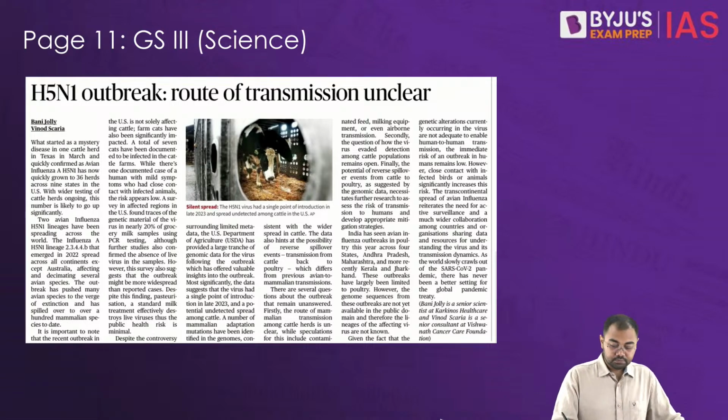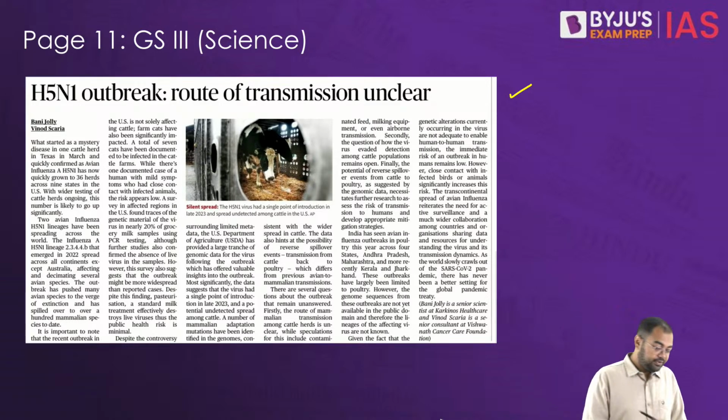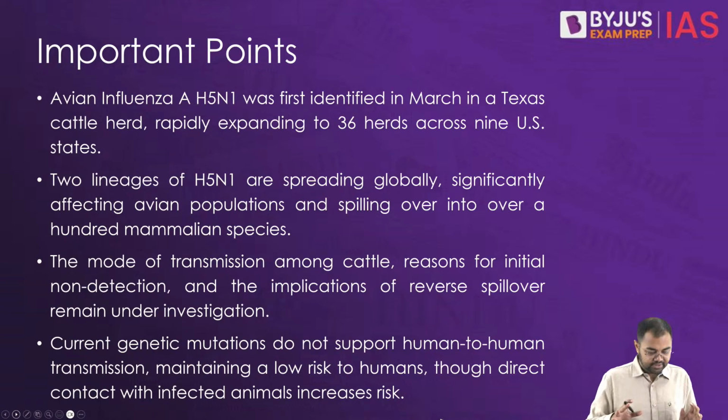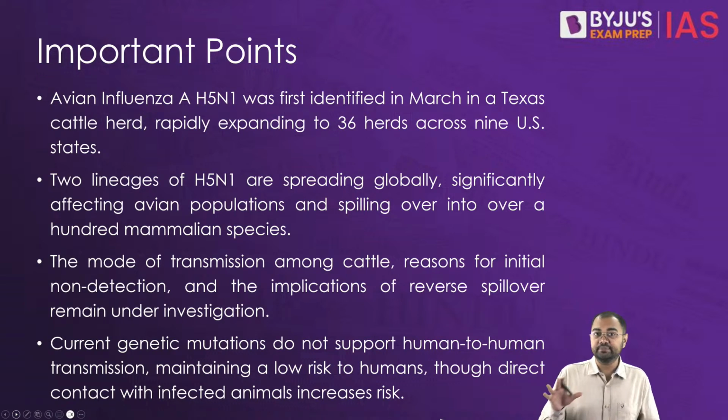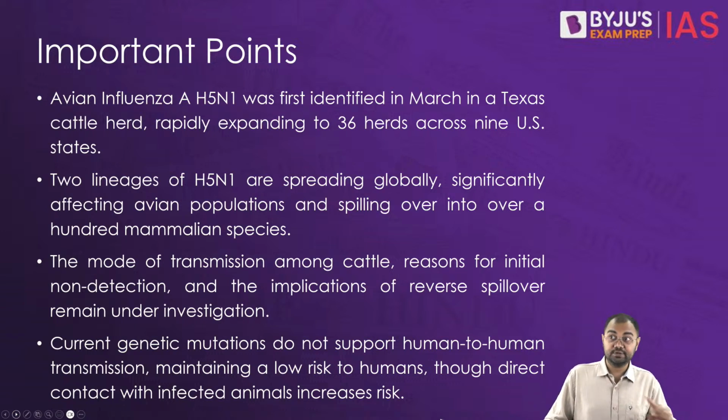Now, another news with regard to the H5N1 outbreak, the route of transmission is unclear. What we basically saw, and this is where we are going a little beyond India, is that in March a mysterious disease was detected in Texas, and later on it was confirmed to be avian influenza H5N1. It quickly spread to more than 36 herds across 9 US states, and this kind of rapid spread led to a lot of testing.